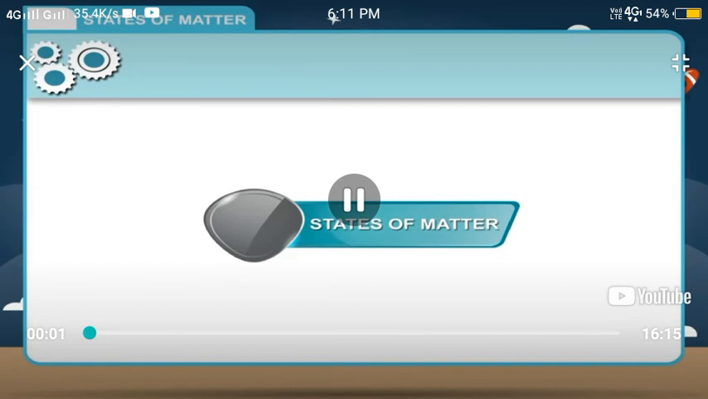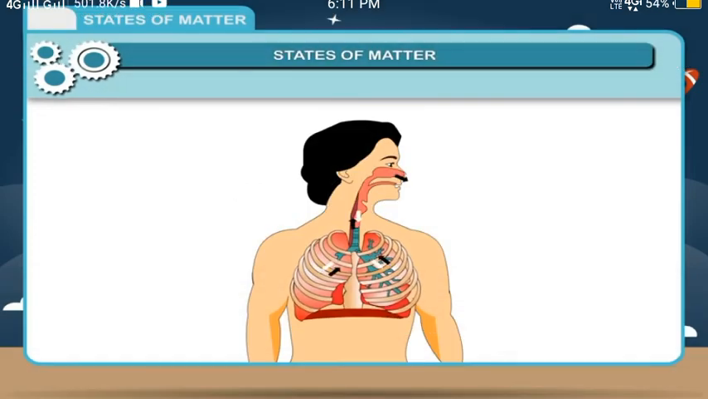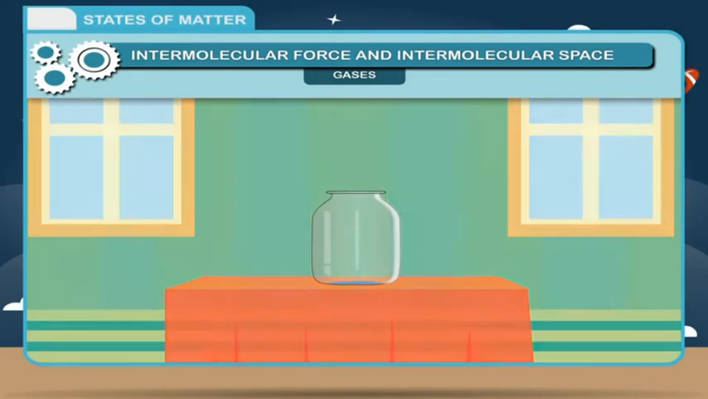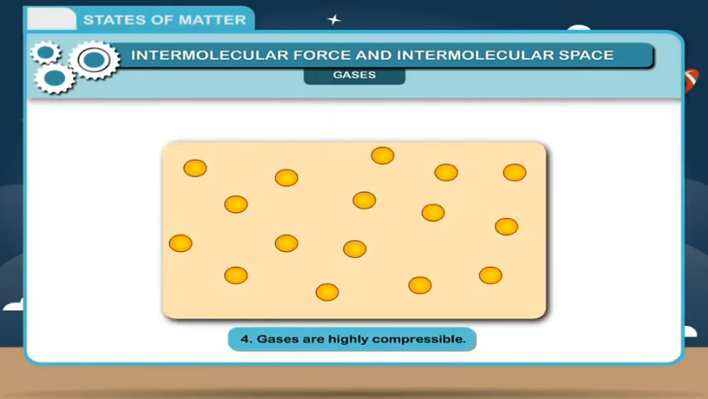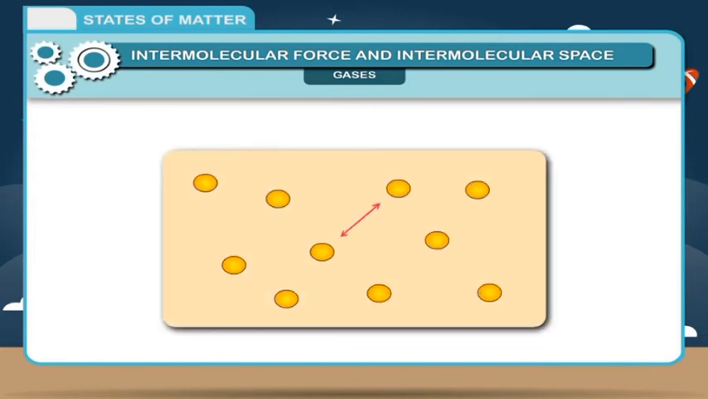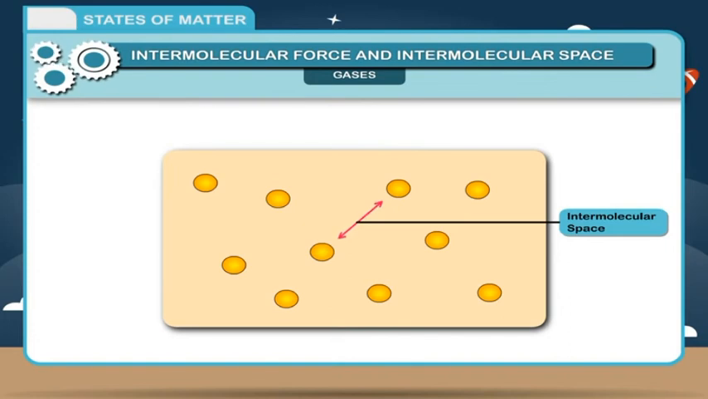States of matter. Gases have a property to fill the entire space available to them. 4. Gases are highly compressible. Reason: owing to large intermolecular spaces between them, gases can easily be compressed.